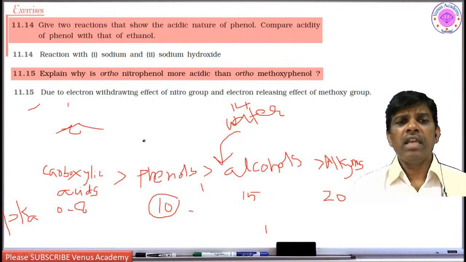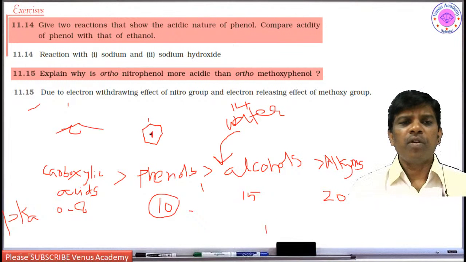And one more thing, if the phenol is substituted at three positions, that is ortho, para and ortho, I am going to explain picric acid. Though it is not a carboxylic acid, it is trinitrophenol. So this is nitro here, ortho nitro, and here another nitro, 2,4,6-trinitrophenol.